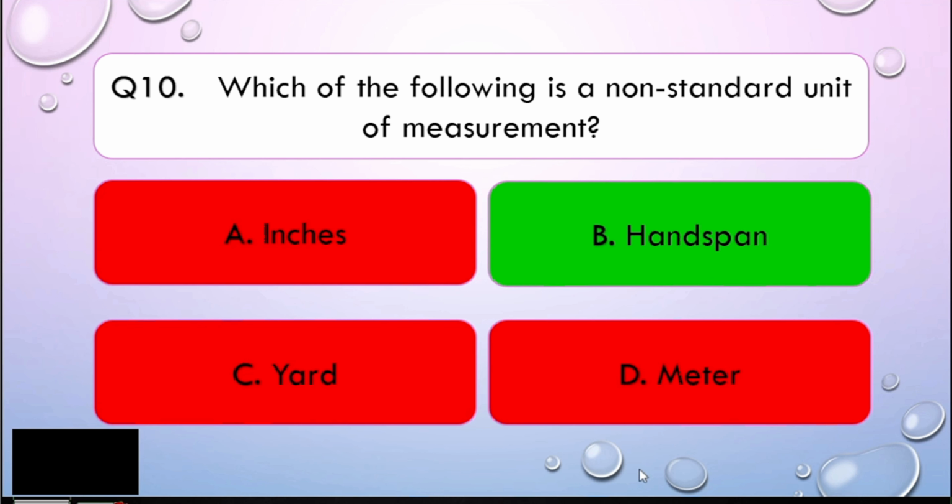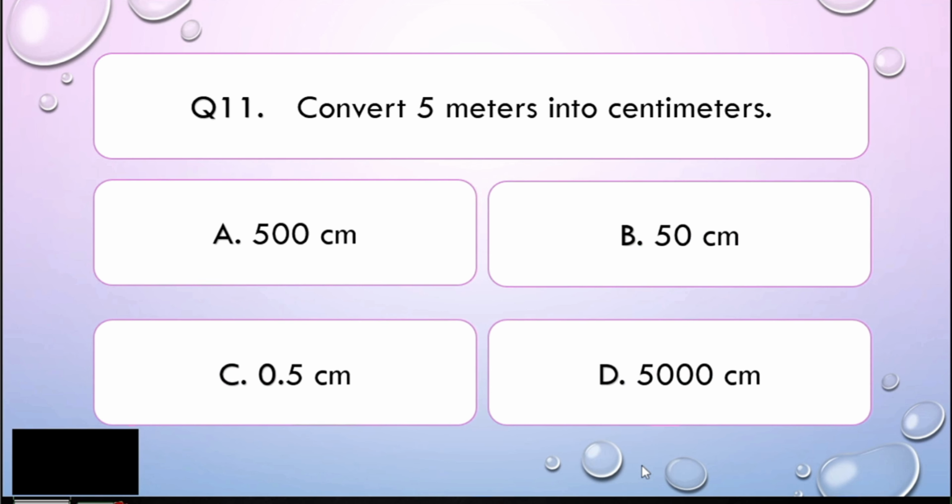Now, let us go to question number 11. Convert 5 meters into centimeters. Alright, is it A, 500 centimeters, B, 50 centimeters, C, 0.5 centimeters, or letter D, 5,000 centimeters? I'll give you 5 seconds to think about your answer.